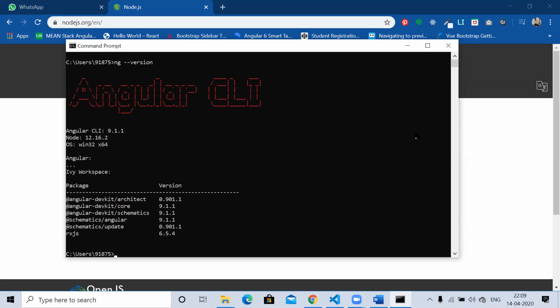All these packages are stored inside the Angular CLI folder. The versions are also given here. You can see the Angular CLI is 9.1.1. So the current version is 9.1.1, and node is 12.16.